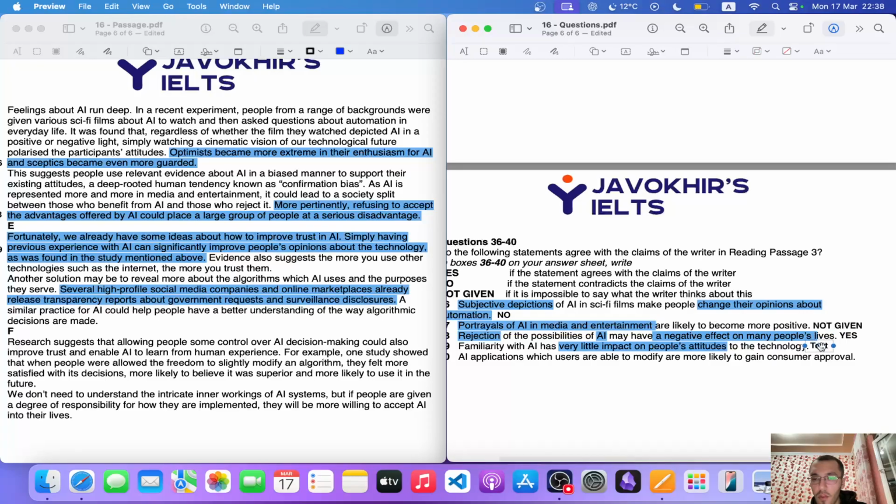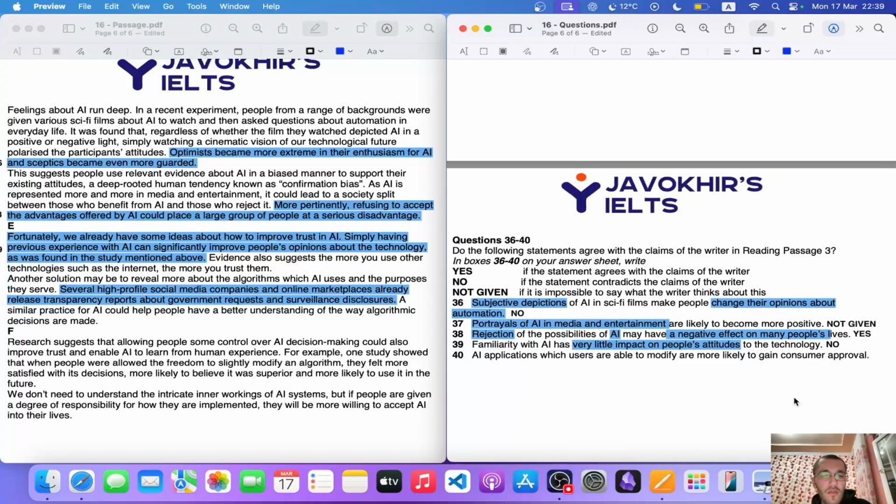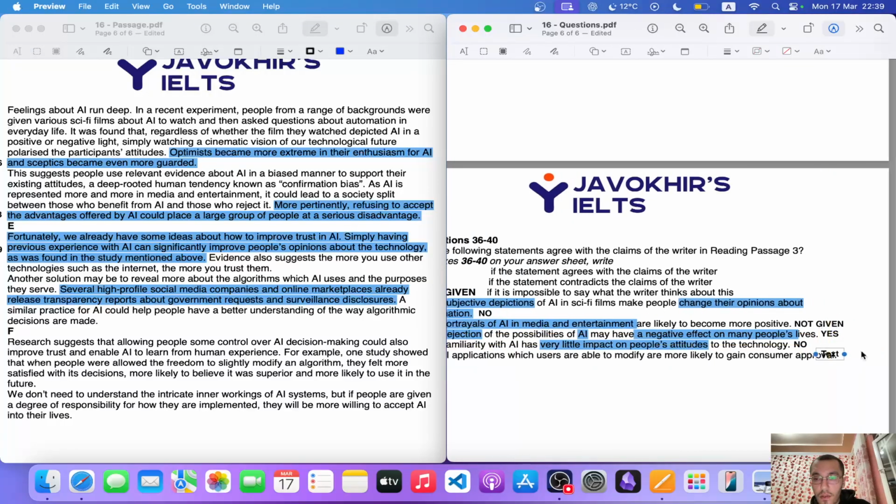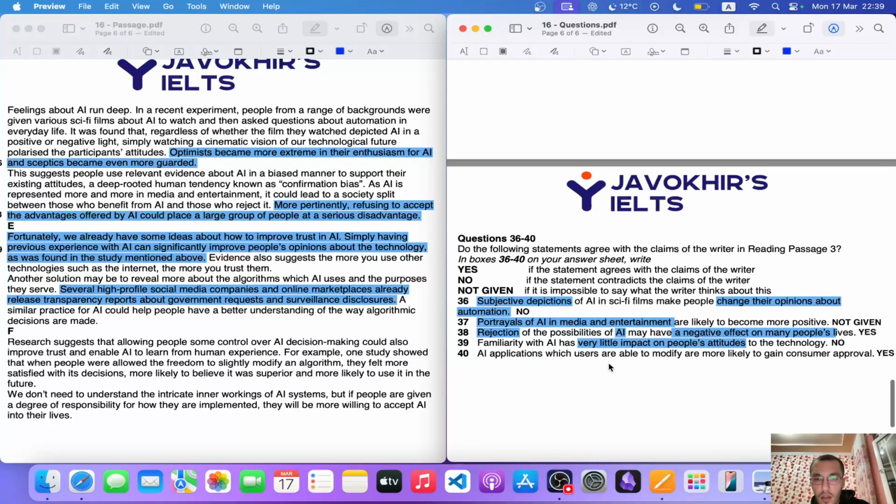Yes or no given. One of my favorite questions are yes or no given with true false not given, whereas main idea is the worst because they involve a lot of different kinds of ideas, which is really hard to comprehend sometimes, especially when it's your second language. AI applications which users are able to modify are more likely to gain consumer approval, which is going to be another yes. Excuse me for that. Take that and give it a yes. So yeah, another yes.